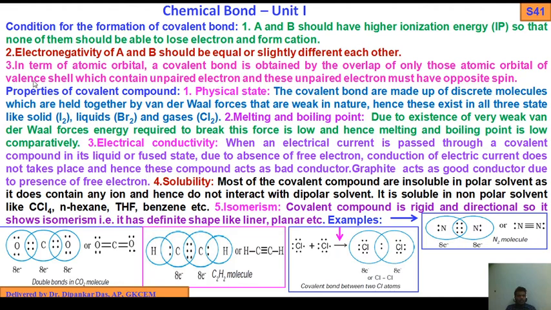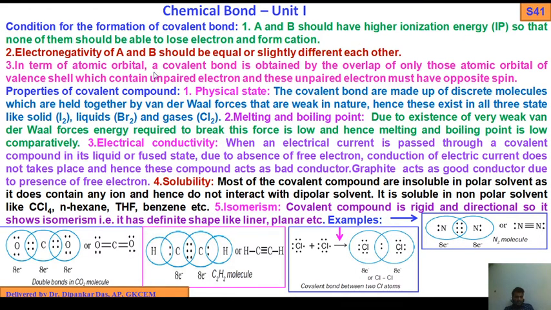Number 2, the electronegativity of A and B should be equal or slightly different from each other. Equal means in the case of homodiatomic molecules like H2, B2, C2; slightly different as in HCl, heterodiatomic molecules where the electronegativity is different. So electronegativity between A and B should be equal or slightly different.